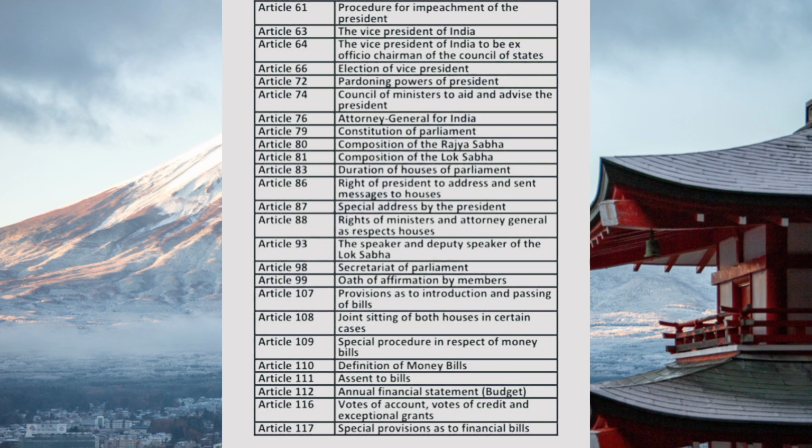Article 112, annual financial statement, that is the budget. Article 116, vote on account, vote of credit and exceptional grants. Article 117, special provisions as to financial bills. This is all about articles today.